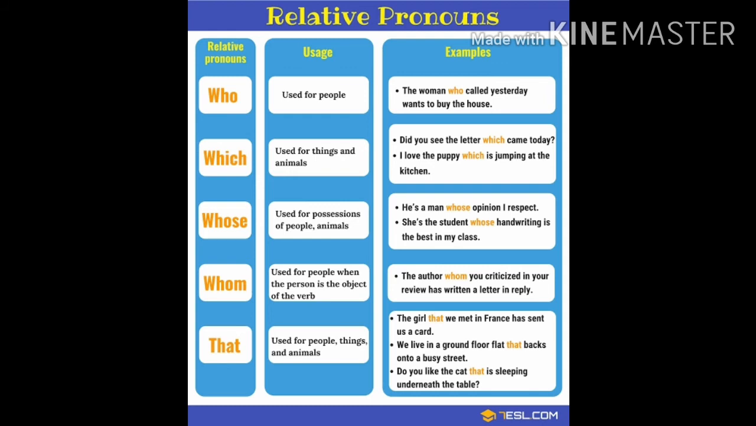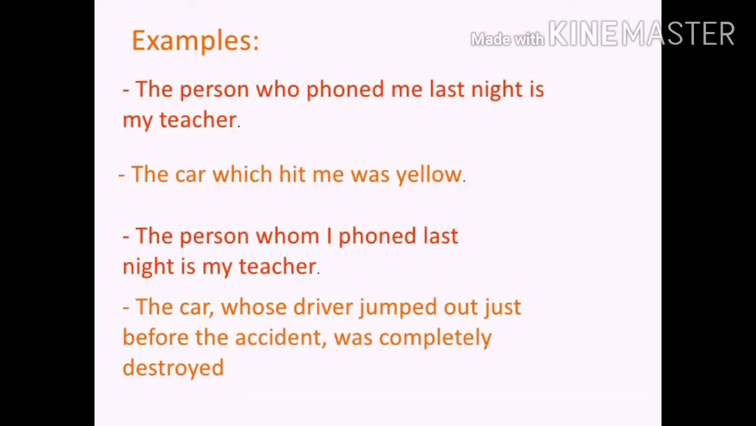That. Used for people, things and animals. For example, the girl that we met in France has sent us a card. We live in a ground floor flat that backs onto a busy street. For example, the person who phoned me last night is my teacher. So here, who is the relative pronoun.